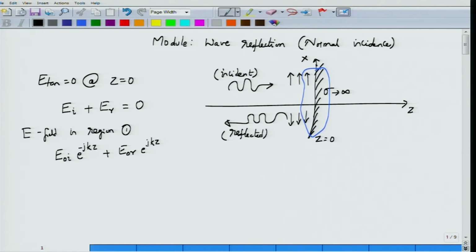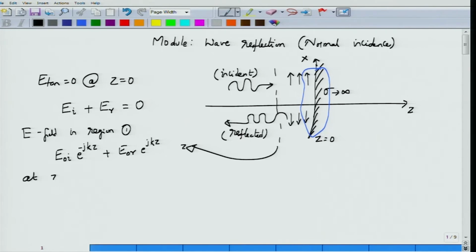Why e to the power jkz? Because this is the wave propagating along minus z direction, whereas the incident wave is propagating along plus z direction. So this would be the total electric field at any z in the region.